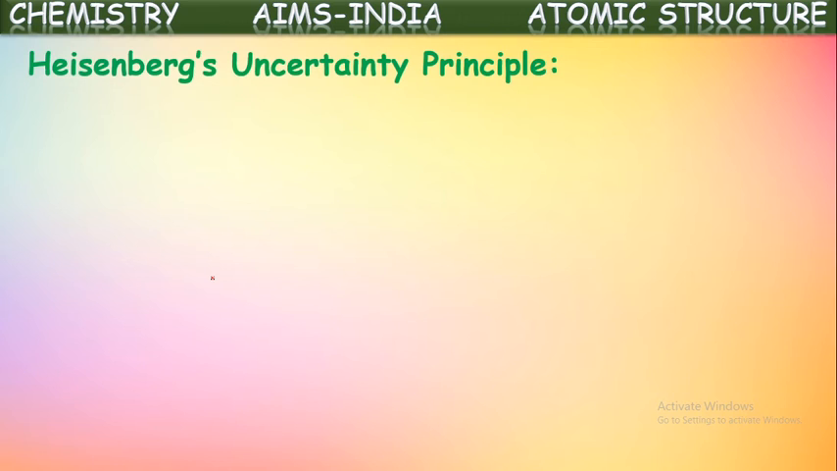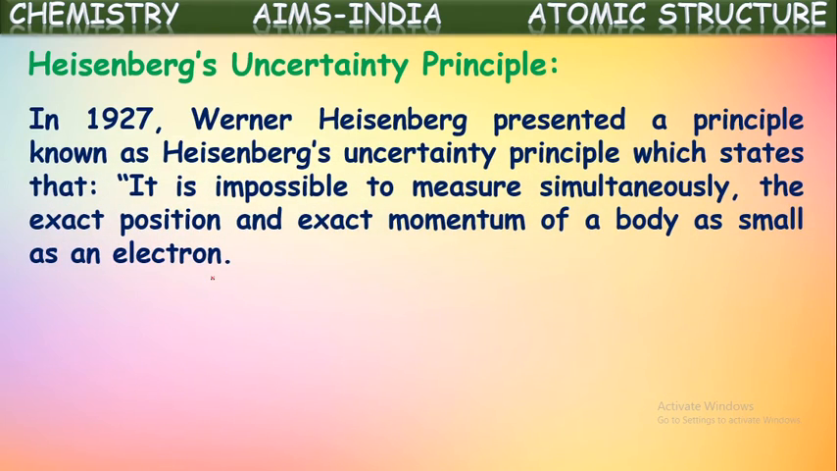Okay. Next, one more concept, Heisenberg's uncertainty principle. In 1924, Werner Heisenberg presented a principle known as Heisenberg's uncertainty principle, which states that it is impossible to measure simultaneously the exact position and exact momentum of a body as small as an electron.